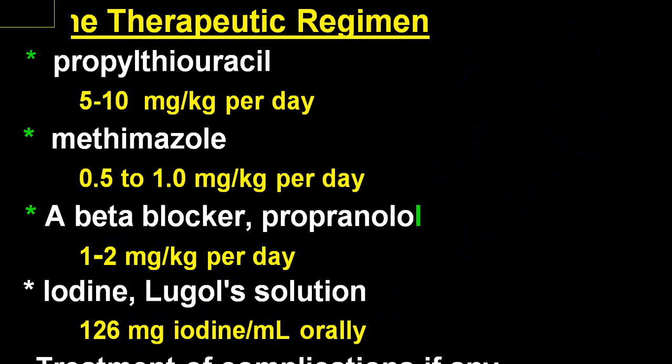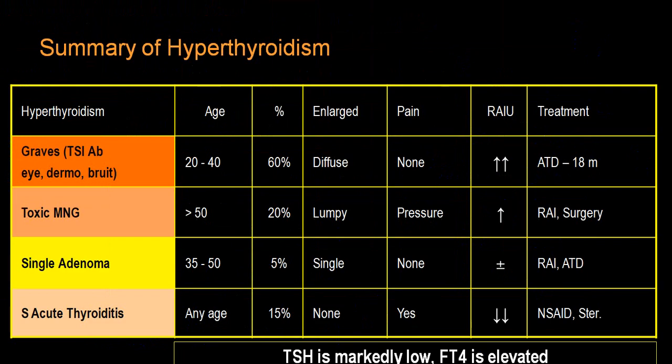Now these are the 4 common diseases which you will face in your everyday practice. In Graves' disease, antithyroid drug is preferred. Second treatment of choice is radioactive iodine. Usually surgery is not preferred. In toxic multinodular goiter, radioactive iodine and surgery are preferred, while antithyroid drug is a second line of treatment.